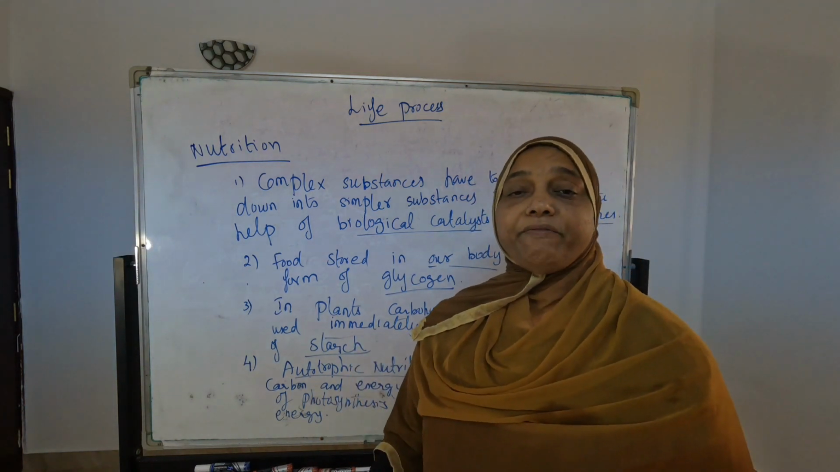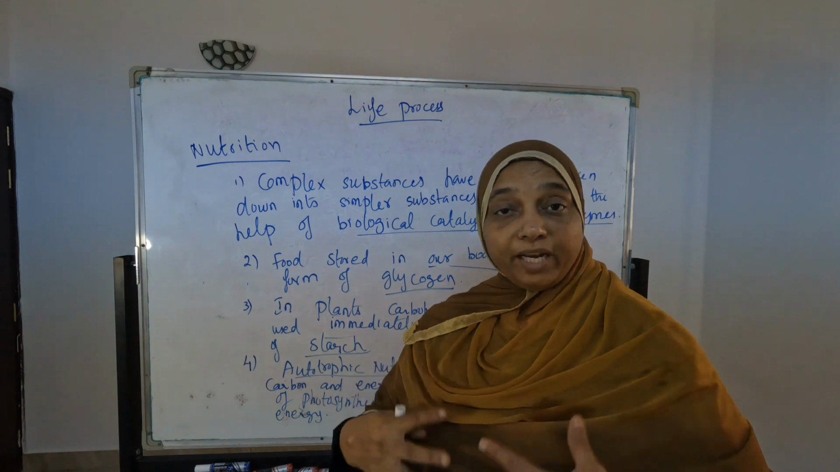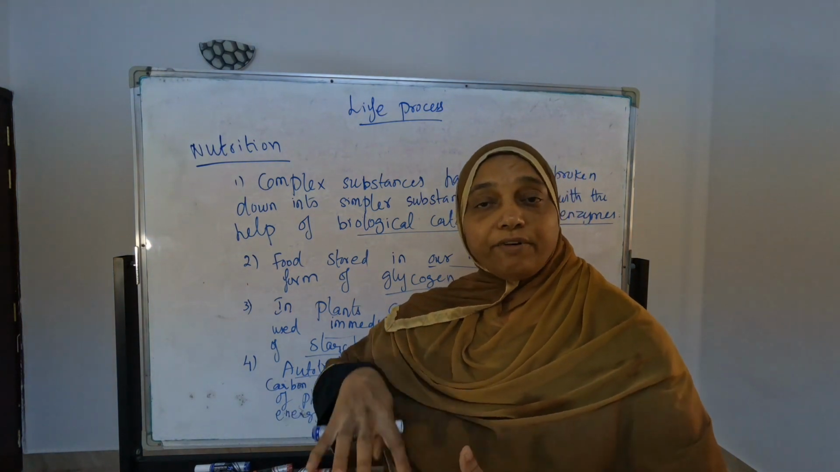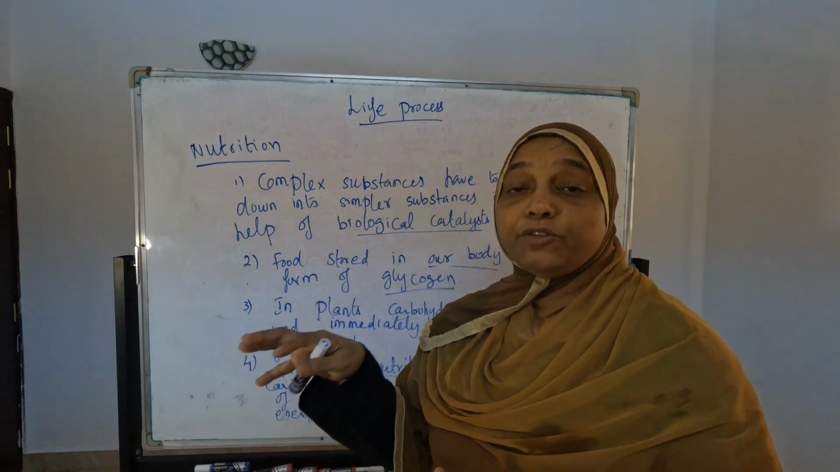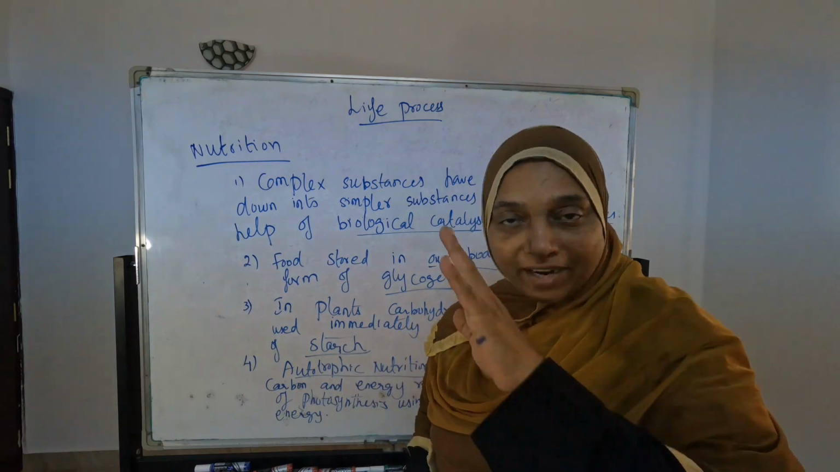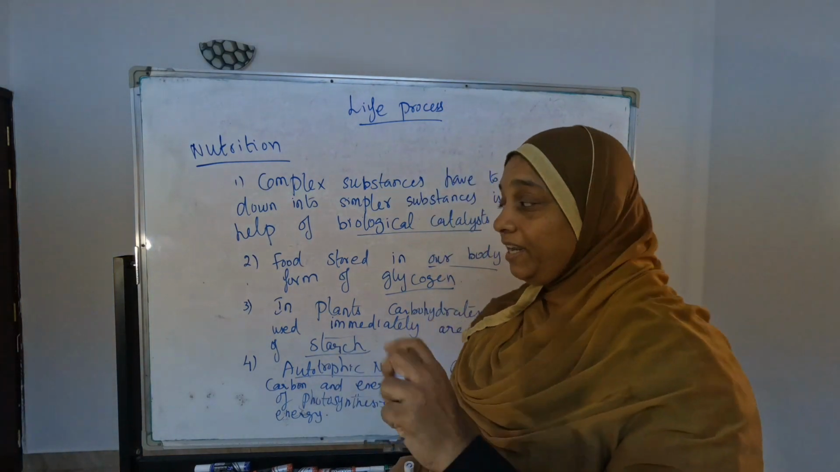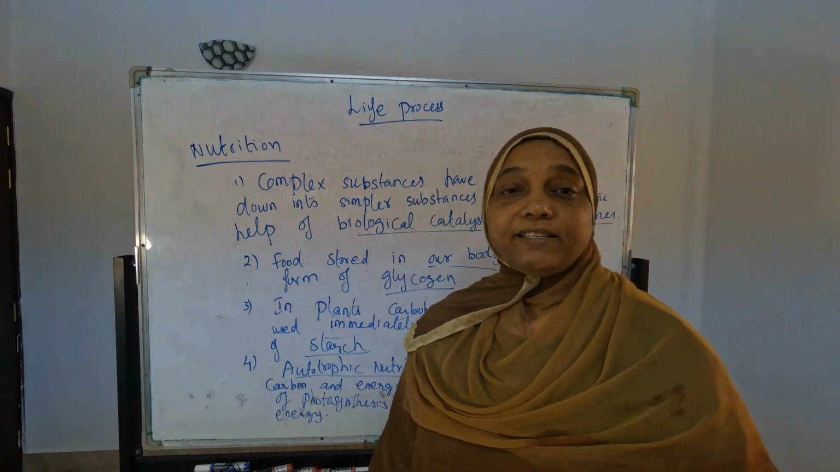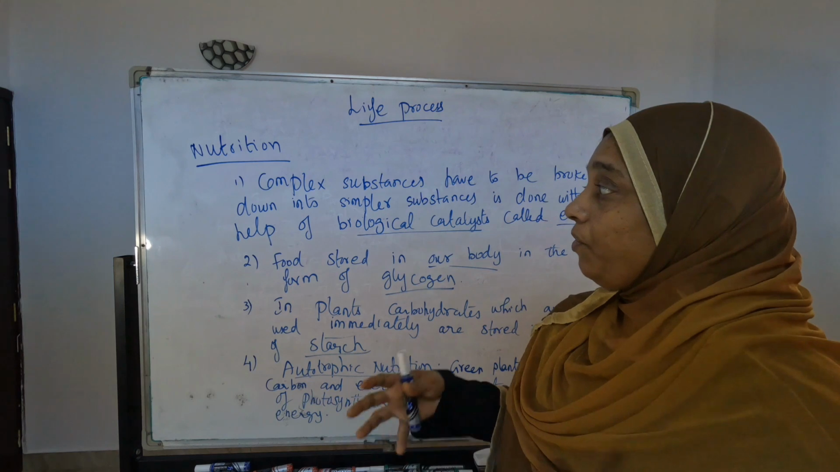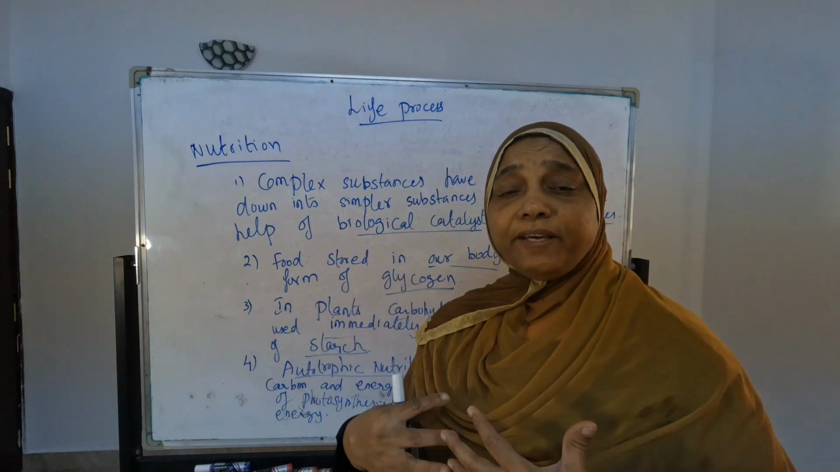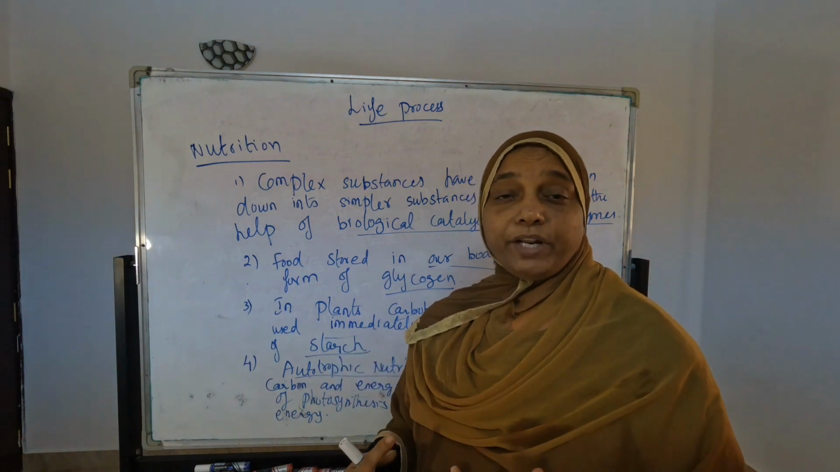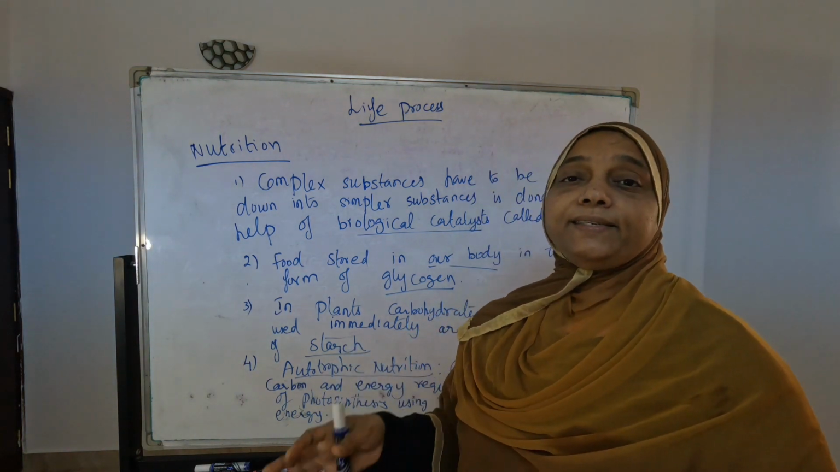And in the human being, in our body, if you eat more food, in what form is that extra food stored? It is stored in the form of glycogen only. Don't write starch, or they will give zero. It is glycogen only; keep that point in mind. In animals, the stored form is glycogen. In plants it is starch.